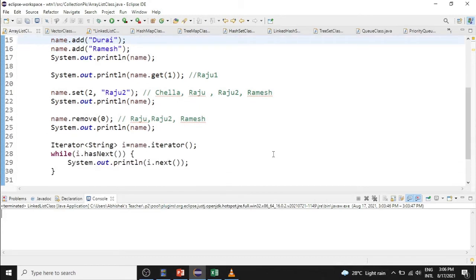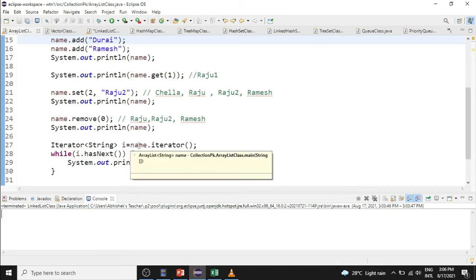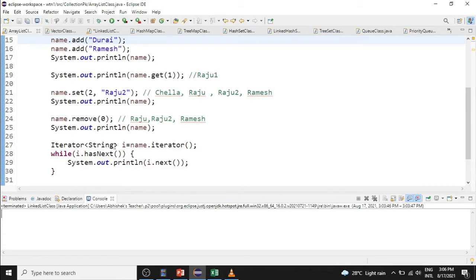The next important thing is an Iterator. Iterator is an interface. Here we are saying we are going to iterate a list called name, which contains string values. It has three important methods: hasNext, next and remove. The hasNext method will check whether the next element is present or not. The next method will access and print it. The remove method will remove that particular element from the list. Let us run this program and check it.